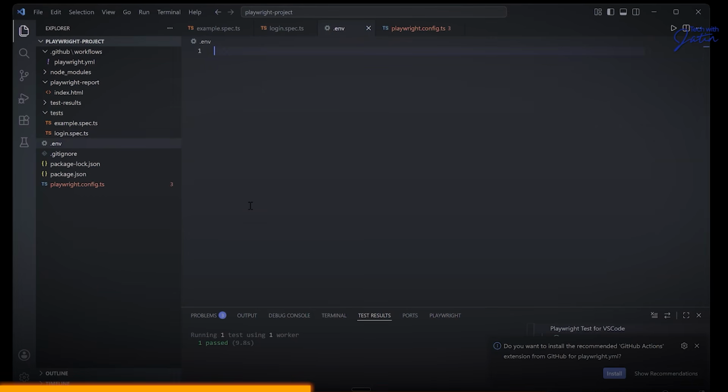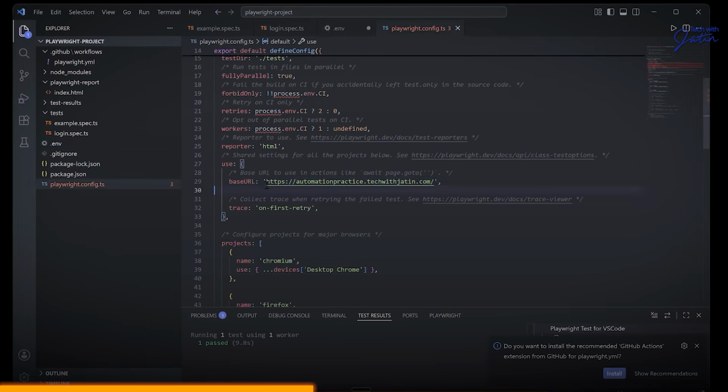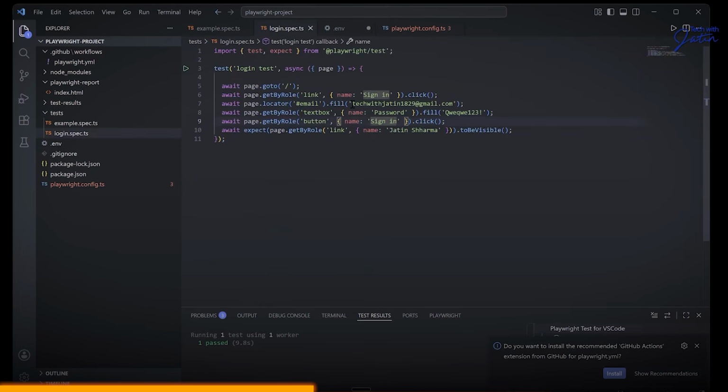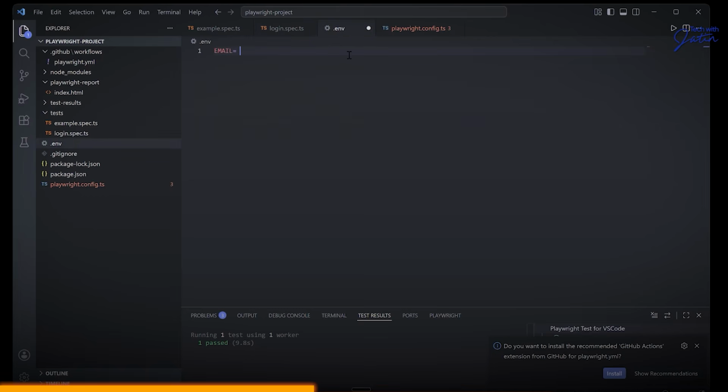What is the purpose of a properties file? A properties file is technically going to store key value pair kind of data. So here I'm going to create an env file. I'm going to say email because it's a constant. I'm going to give the value over here, whatever the value is. No, sorry, not this value. I'm going to copy the email address and paste it here. What is the next thing? Password. Password is going to be QWE123!